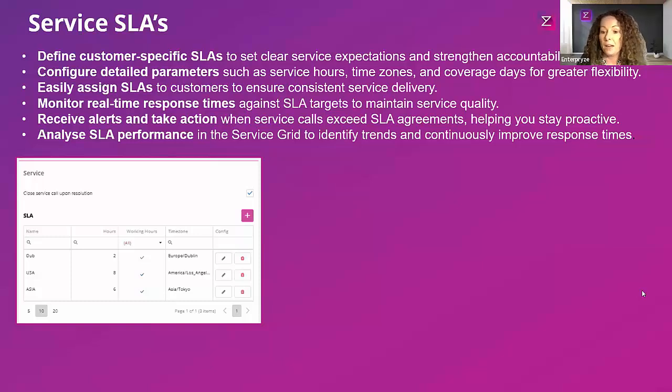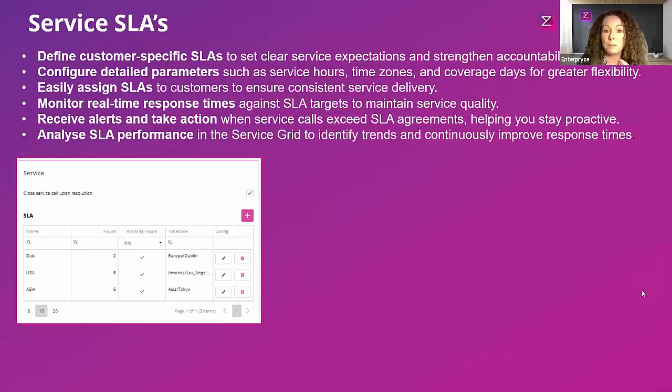So for example, that could be different from region to region or country to country, depending on where you have those agreements set. So based on the hours that you've agreed, you can then assign a particular agreement to a customer. And as you add and track your service calls, you can then have the expected closing dates automatically calculated for you against the service calls themselves.